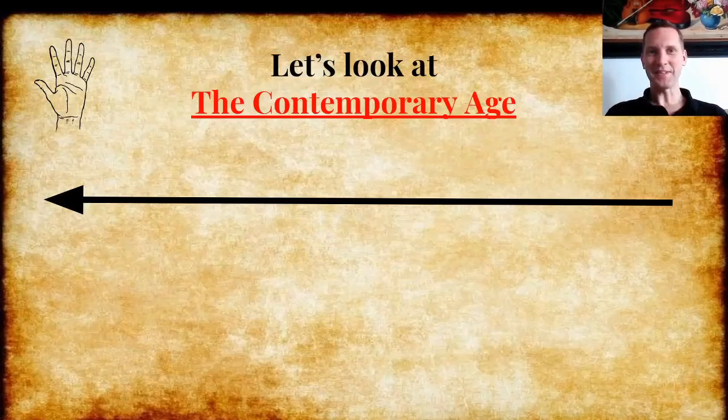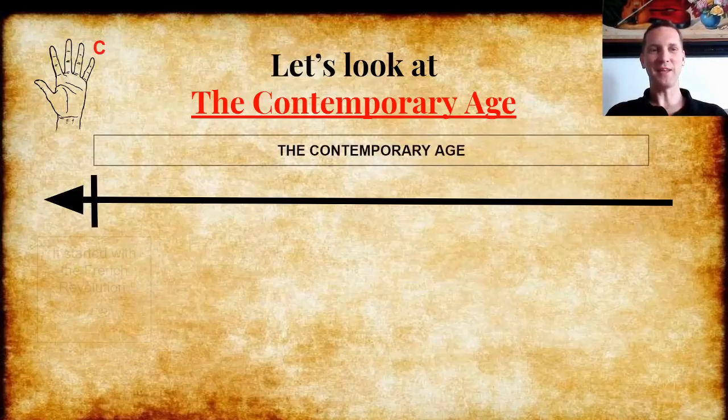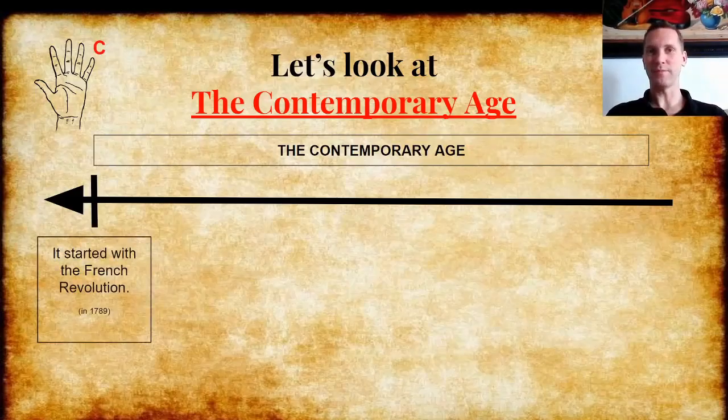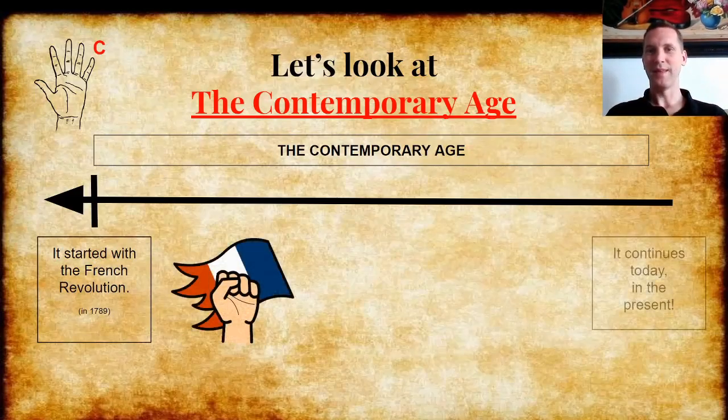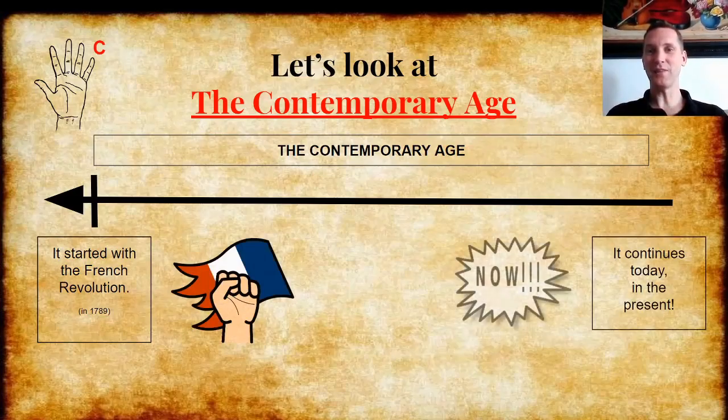Okay, and now let's continue. The contemporary age. It's the letter C in our hand. The contemporary age started with the French Revolution in 1789. It continues today in the present. Right now, we are in the contemporary age. So that's about 230 years of history.